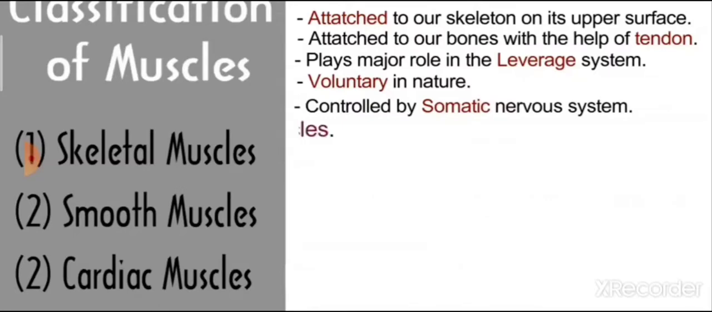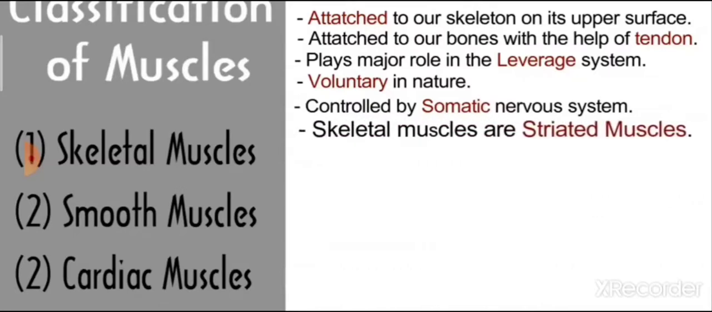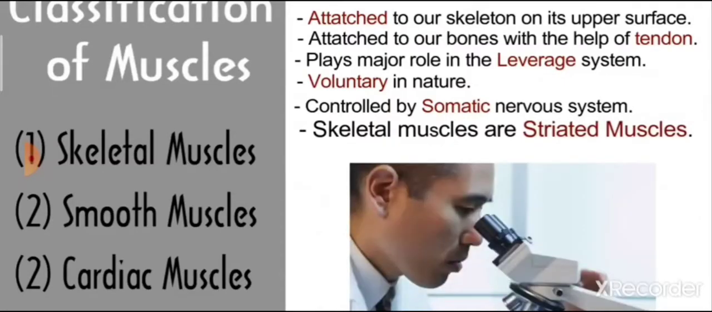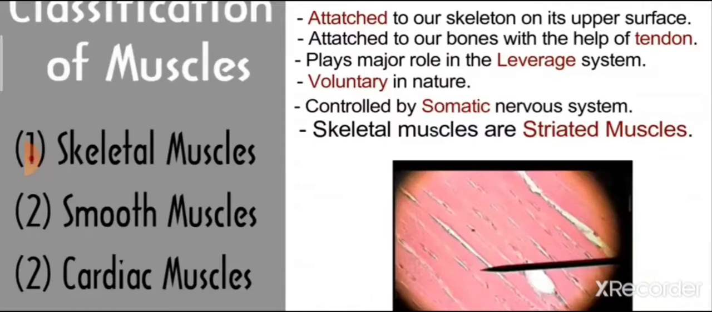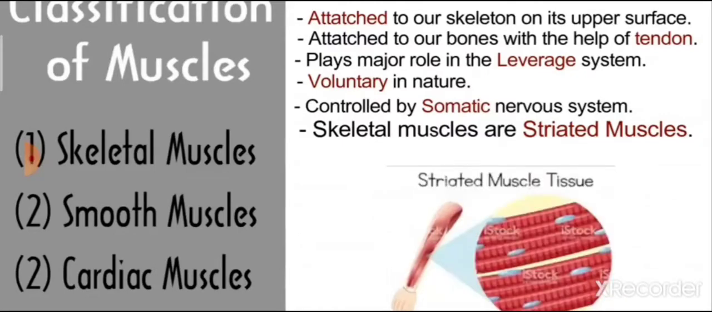Skeletal muscles are called striated muscle. When we observe skeletal muscle under a microscope, the tissue seems like light and dark color segments. These light and dark color segments are called striation. The muscles in which there is striation are called striated muscles, and hence the skeletal muscle is also called striated muscle.